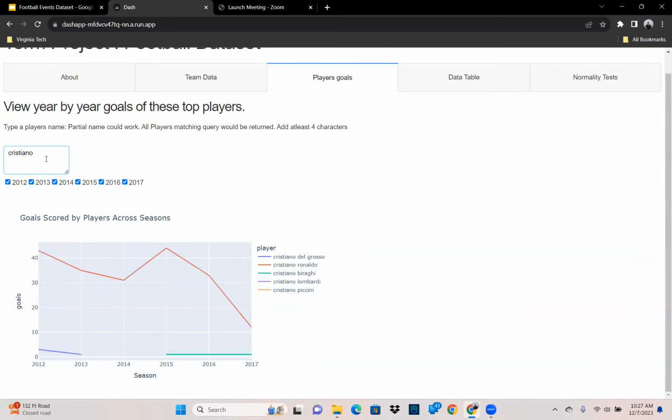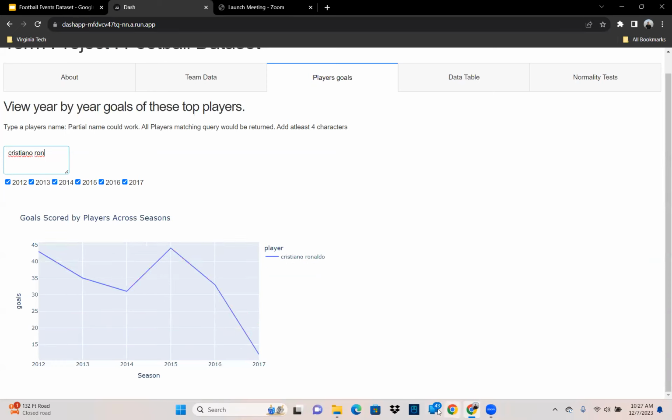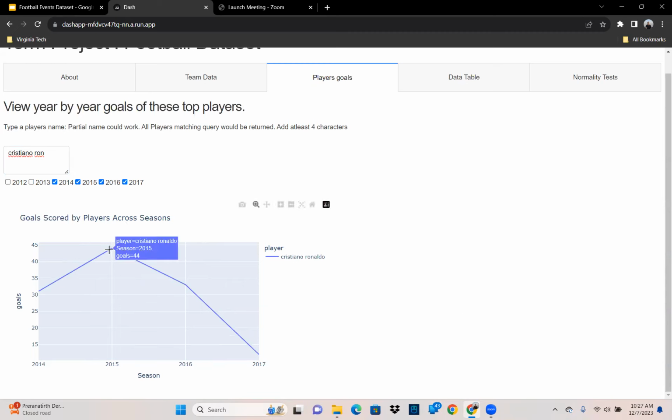Since we want to see Cristiano Ronaldo, we can see his number of goals every year here, and we can eliminate some of the data points so that we can also check it for individual years. So for 2015, that was his peak, where he scored 44 goals, whereas in 2016 he scored 33.